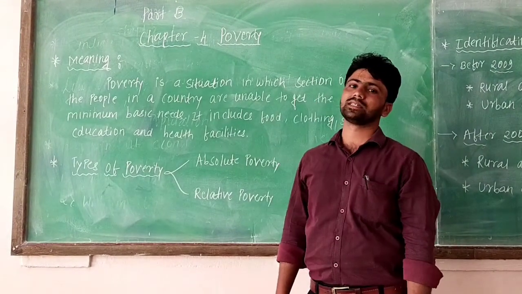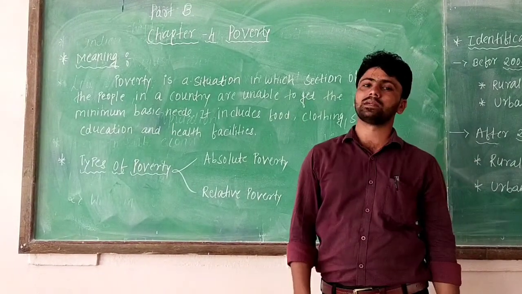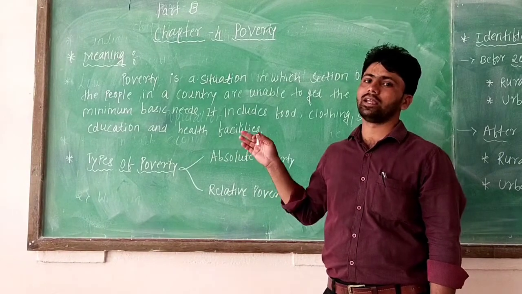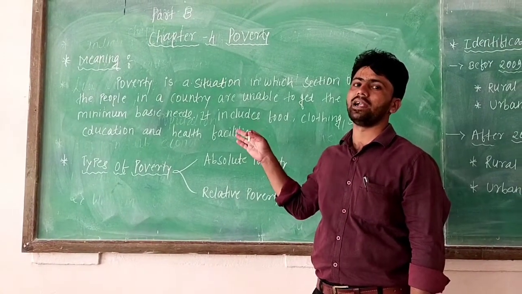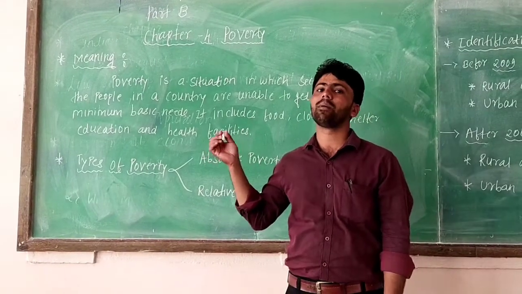So today we will discuss Part B, the Economics Part B, the fourth chapter, poverty. In this chapter we will see today in class the meaning and identification of the poor people. So what is the meaning of poverty?